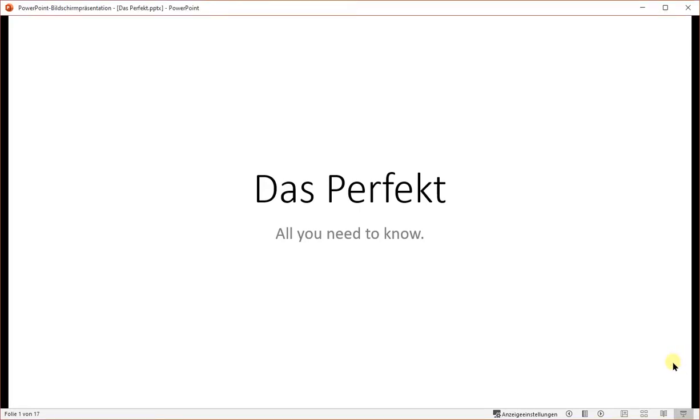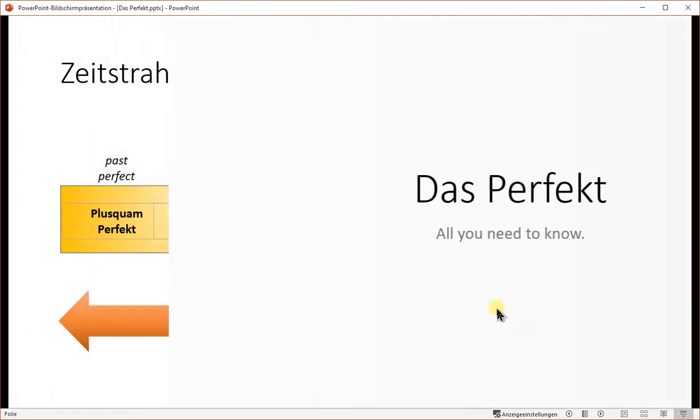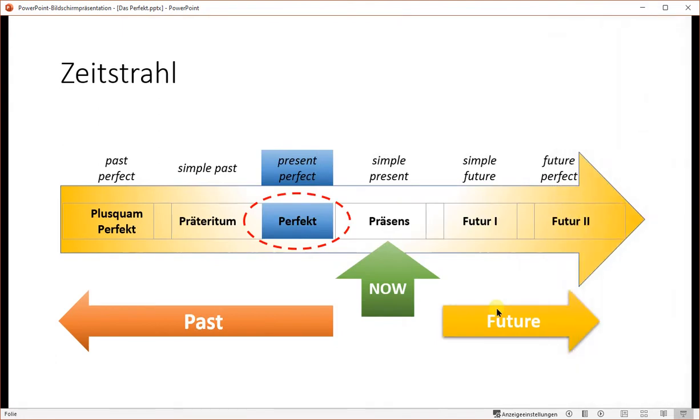In today's video, I would like to talk about the Perfekt. Like in English, we have 6 tempora. Present is the simple present now, and the perfect is the present perfect.